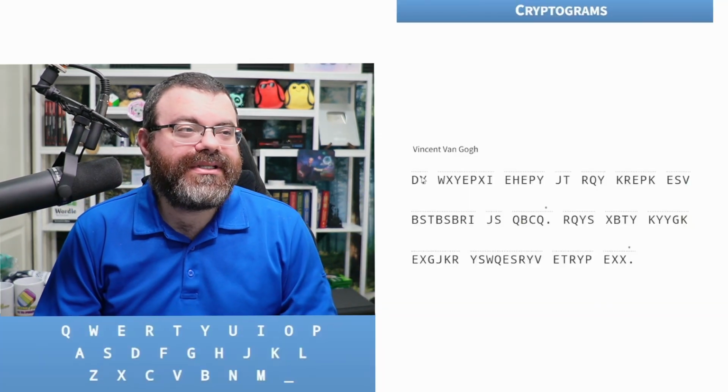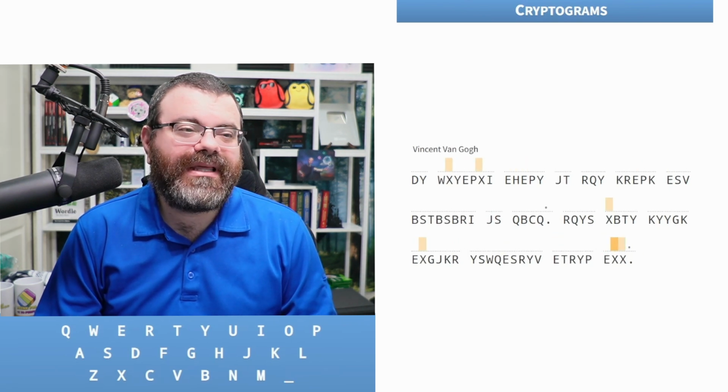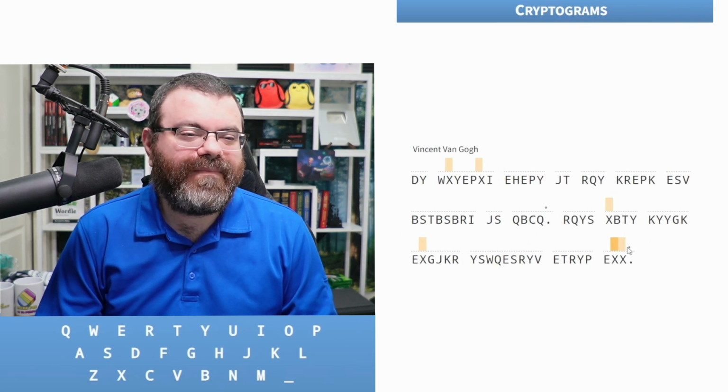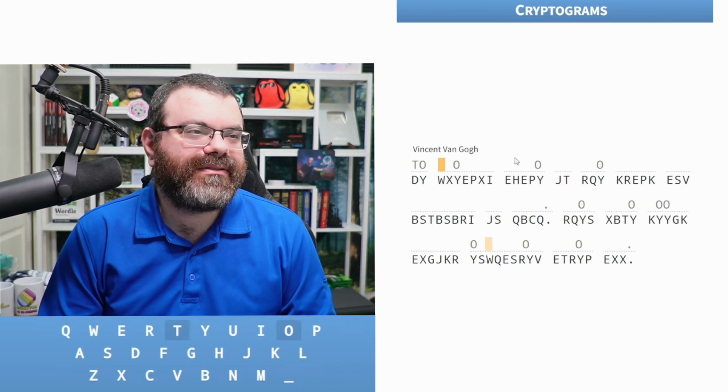All right, let's decode this cryptogram. It's a quote from Vincent van Gogh. All right. This is a double letter. What would be like a common way to end a sentence with a double letter? I am not immediately thinking of it. Like maybe ill. Maybe this is like 2. Yeah, because Y is doubled up here. So I like 2. That's a good way to start a sentence.